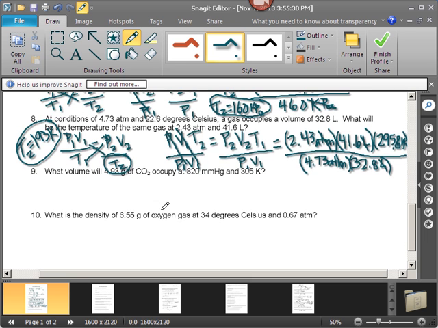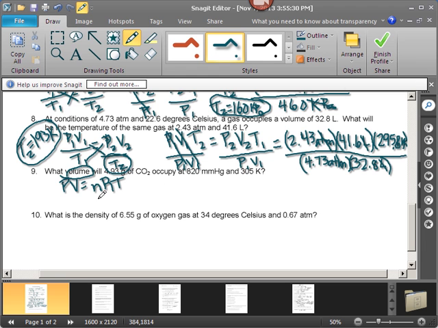Number 9, what volume will 4.93 grams occupy at this pressure and this temperature? There's no change this time. We're not doing P1, V1, T1 anymore. We're doing PV equals nRT. How do we know? There's no change. There's not two of anything. We just simply don't know the volume. So that's our ideal gas law.